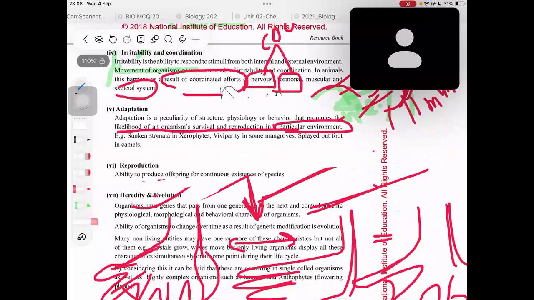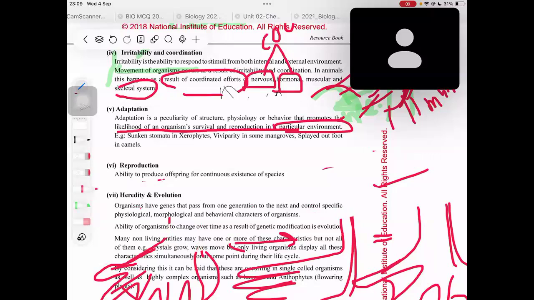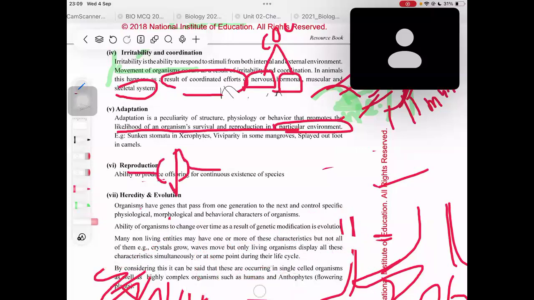Examples: sunken stomata in xerophytes, right? What are these xerophytes? Now, actually, the stomata are the areas in a plant where gas exchange takes place. So, what are these xerophytic plants? Xerophytic plants are the plants that are actually living in drought conditions, right? That means there are some dry environments.